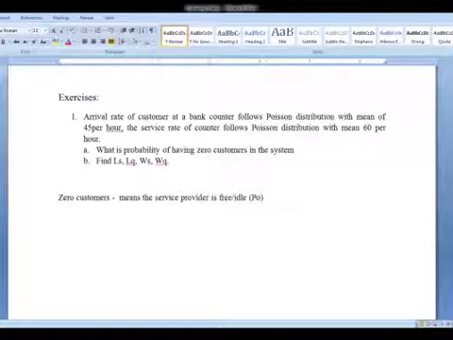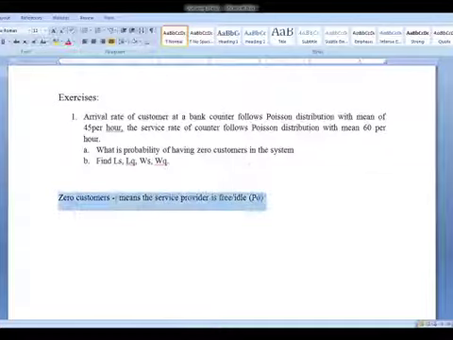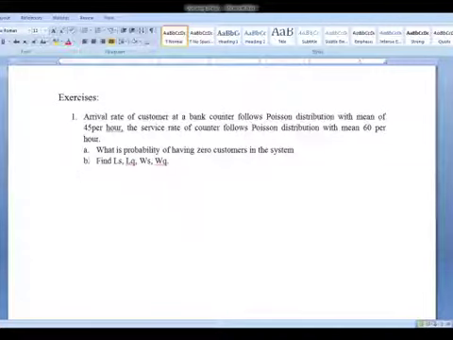Now we need to see the formula of calculating P naught. That will give you actually the probability of having 0 customers in the system. Means service provider is free or idle. So if we find out this, we will get the thing to do. Right. Anyway, and the second point what they've asked is you to find out LS, LQ, WS and WQ. Right. Now quickly we'll go to the problem and we'll start solving it.